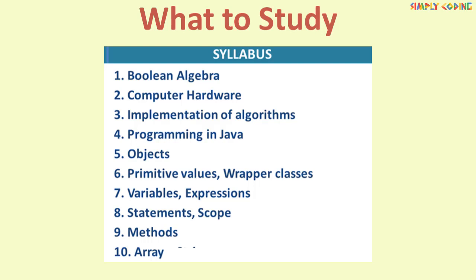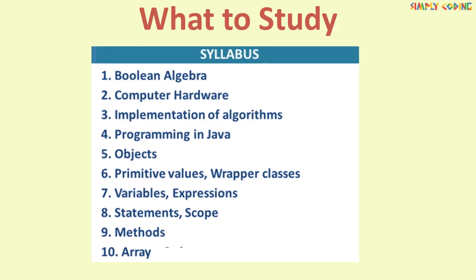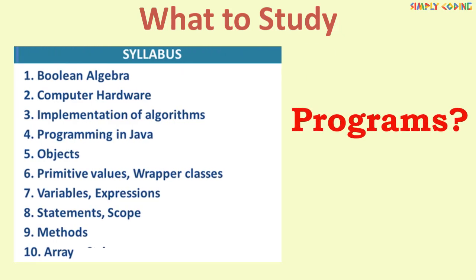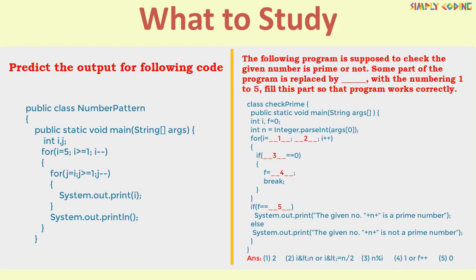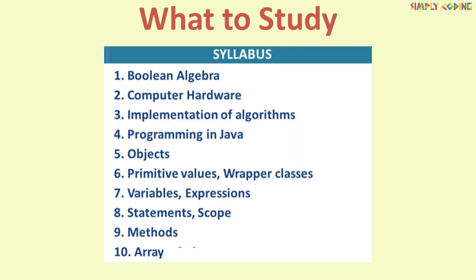Since semester 1 is MCQs, the most obvious question you might be asking is, do I still need to learn writing programs? The answer is yes. Even though the paper format is MCQ, you will get programs where you have to predict the output, like for example in this program. Or you could get an incomplete program and you will be asked questions as to how to complete it. Now, what to study from each unit or chapter?